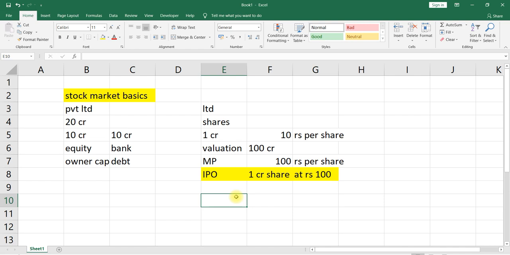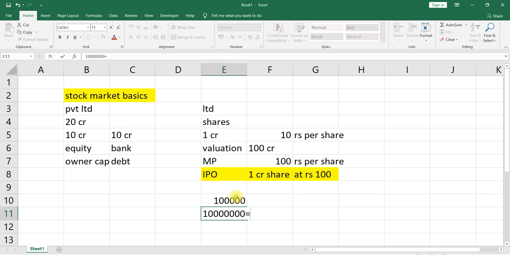For example, I have bought 1 lakh shares from this particular company, and in total how many shares are there? 1 crore. Total 1 crore shares are there.